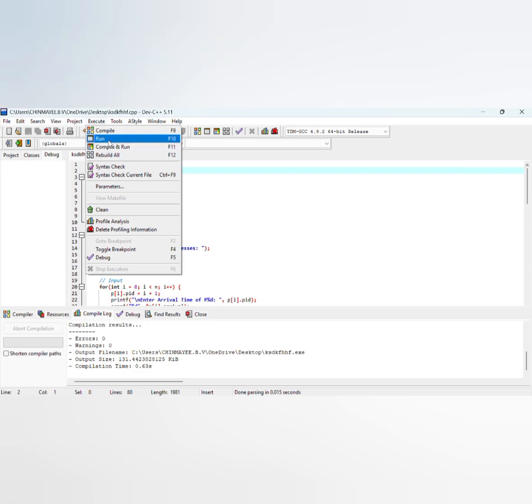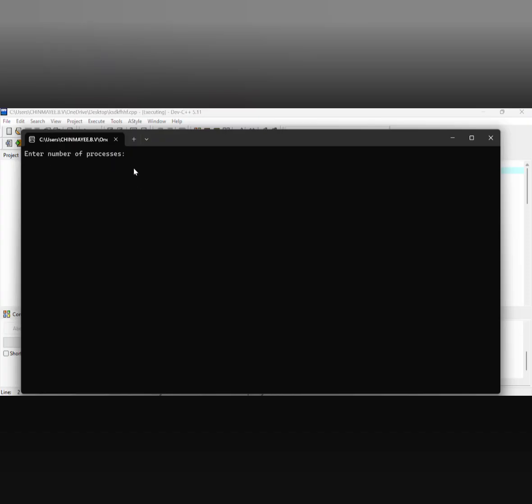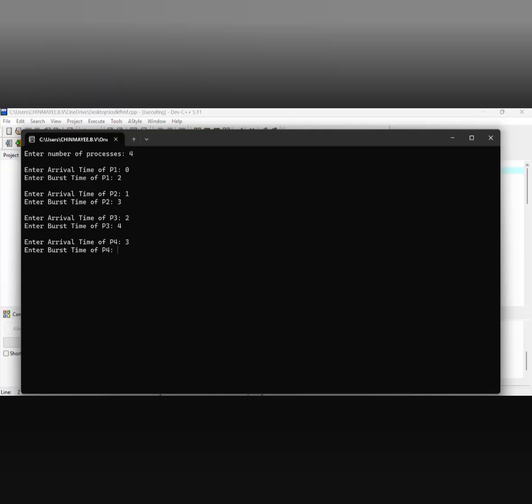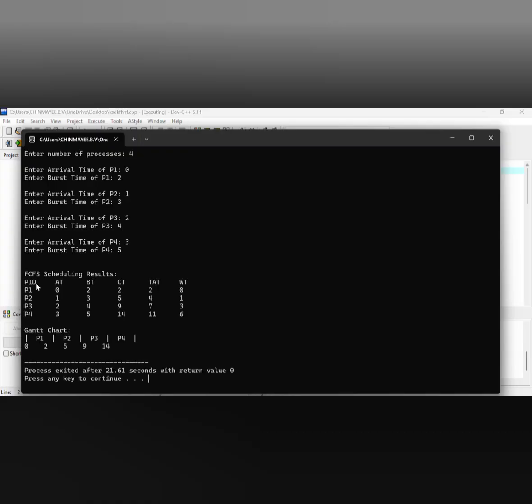Next, we run it. Enter the number of processors: I entered 4. Enter the arrival time of P1: I will enter 0. Enter the burst time: I will enter 2. Like that also for processes 2, 3, 4: 1 3, 3 4, 3 5. This is the FCFS scheduling algorithm scheduling result.